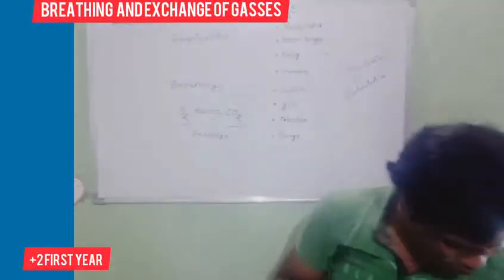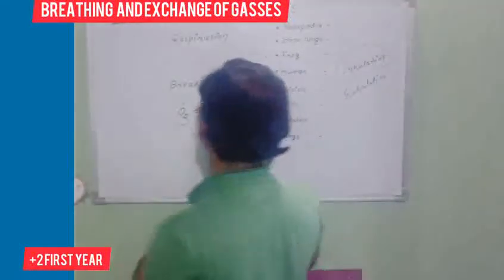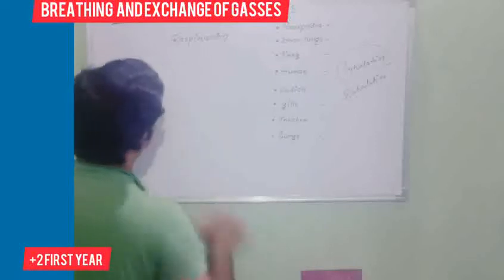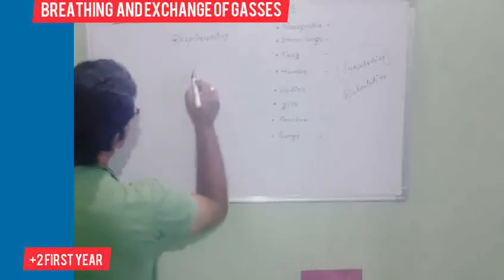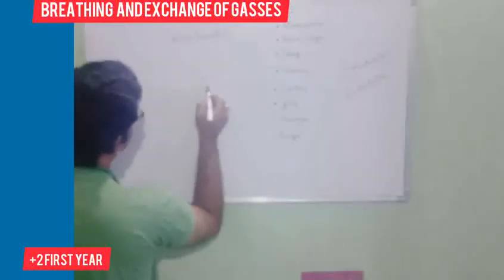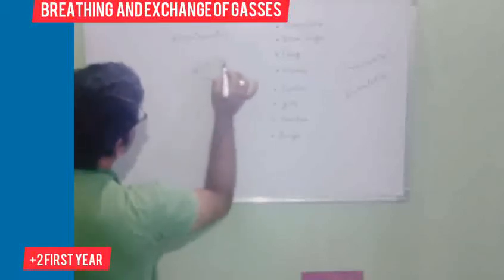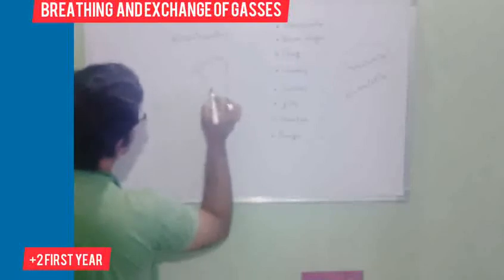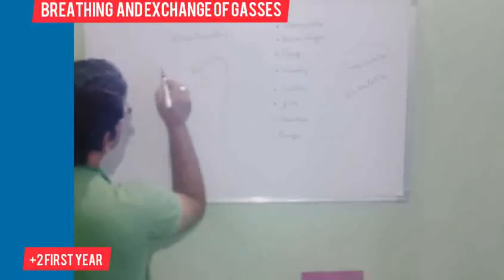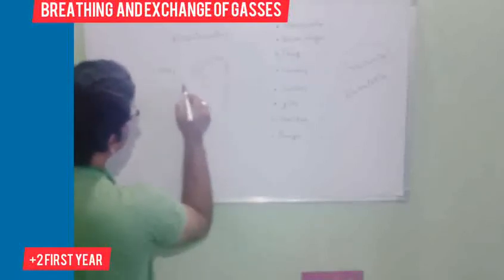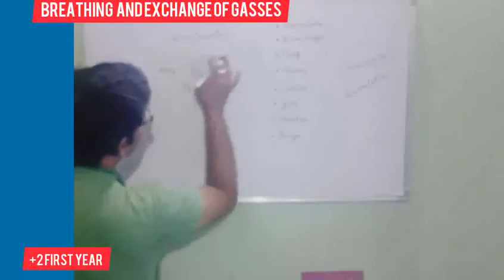Suppose I will draw the diagram shortly. Suppose this is the nose and this is the windpipe. Oxygen will be taken inside the body.